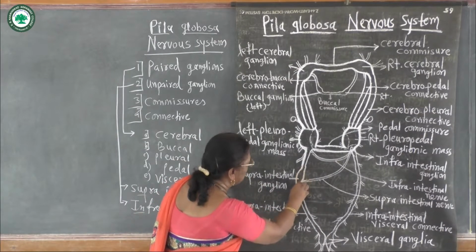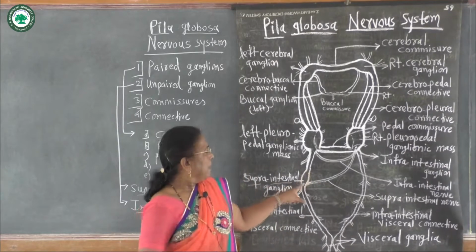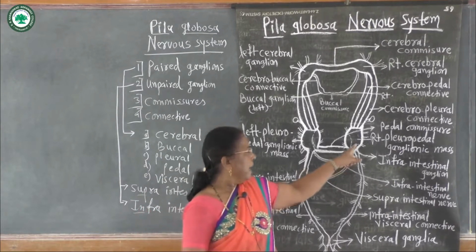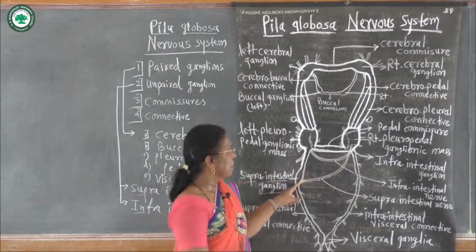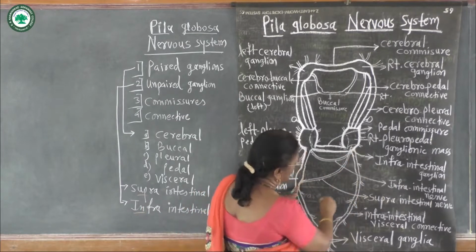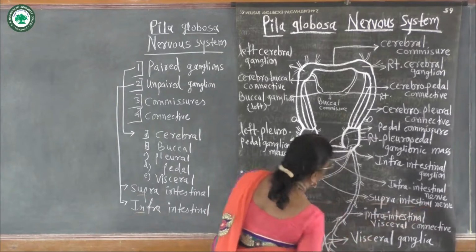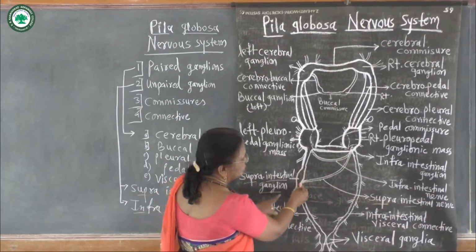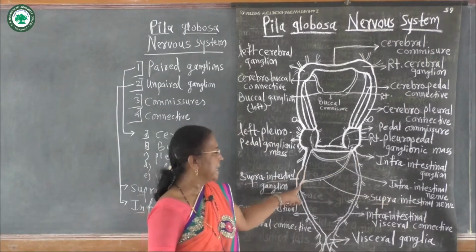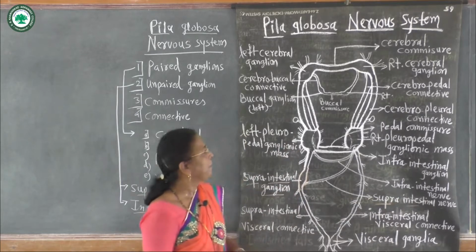This ganglion is called the supraintestinal ganglion. From this supraintestinal ganglion, a large nerve joins the infraintestinal ganglion. This nerve is called the supraintestinal nerve. It arises from the supraintestinal ganglion and joins with the infraintestinal, hence it is called the supraintestinal nerve.